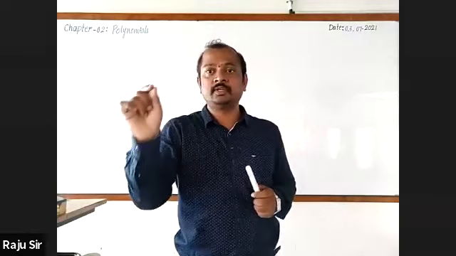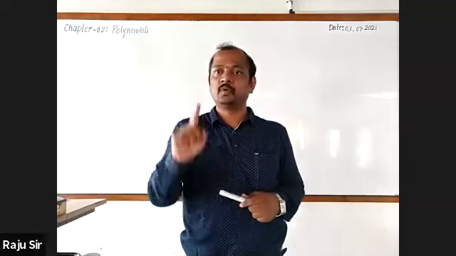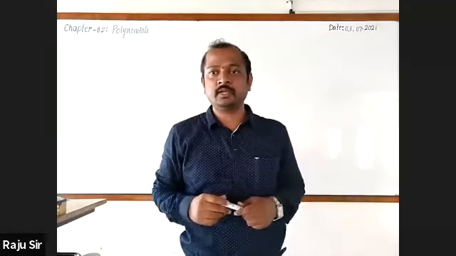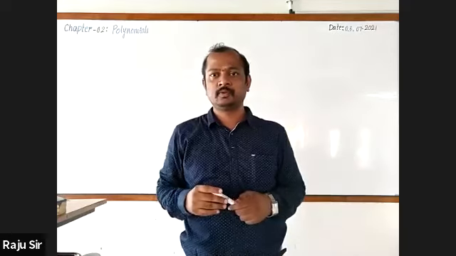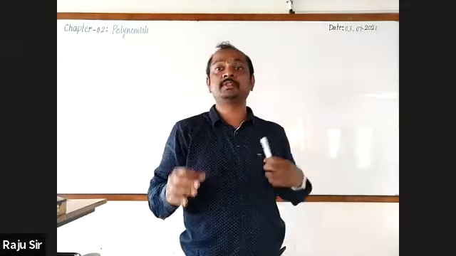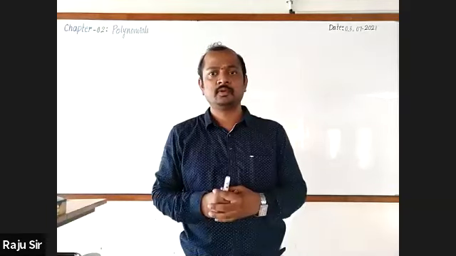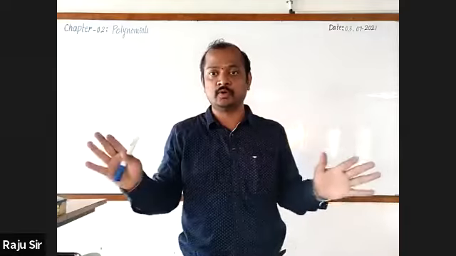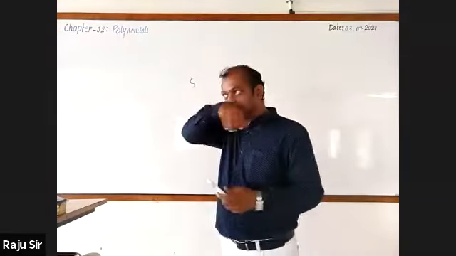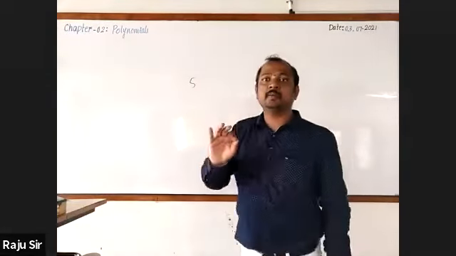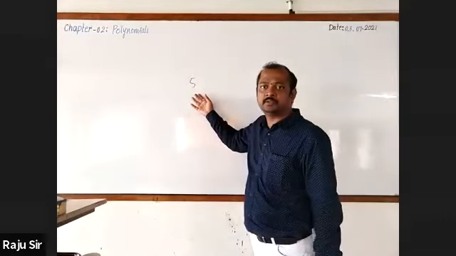How many zeros does a linear polynomial have? One. Quadratic? Two zeros. Cubic? Three zeros. If it is a constant polynomial, how many zeros does it have? Cannot be defined. Very good. The zero of a constant polynomial is not defined, because we cannot find zeros in it.